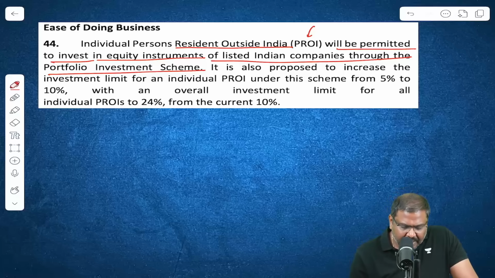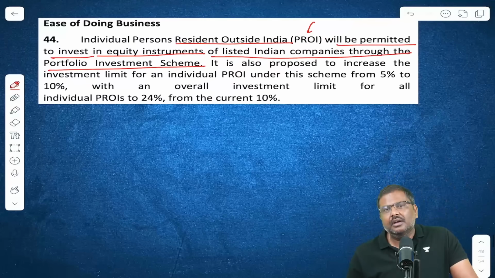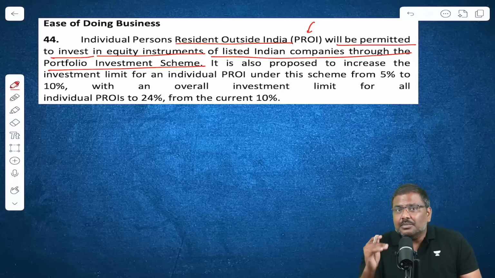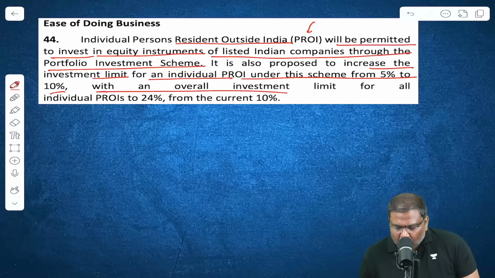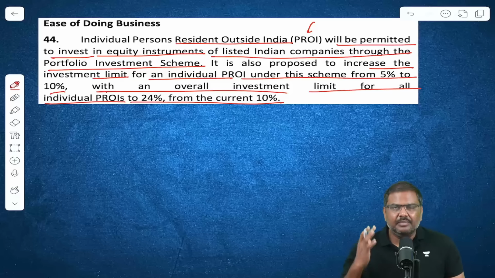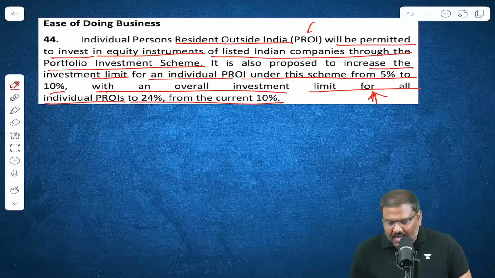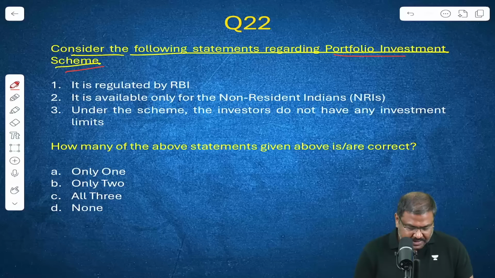This is a scheme, PIS. It is under the Reserve Bank of India. And what has the finance minister done? Certain relaxations have been provided in terms of limits. Have a look at this. Increase the investment limit for an individual PROI under the scheme from 5% to 10%, with an overall investment limit for all the individual PROIs to 24% from current 10%. In a nutshell, they can invest more with these relaxations announced by the government. So come back to the question statements. It is regulated by Reserve Bank of India.